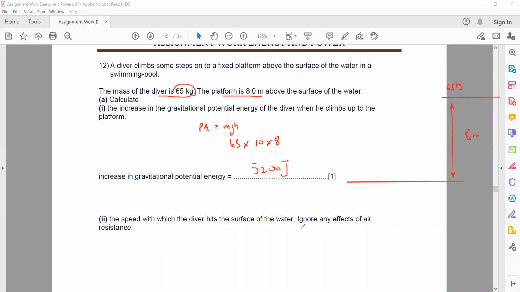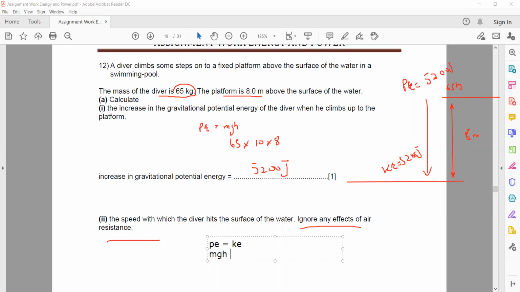Next, we need the speed, and we ignore the effect of air resistance. If they say ignore air resistance, it means there is no force which opposes the motion, or no energy lost. So if the potential energy before hitting is 5,200, the kinetic energy before hitting the water surface will also be 5,200, because with no air resistance there is no energy loss. So potential energy equals kinetic energy.